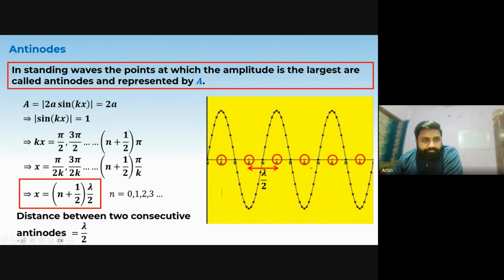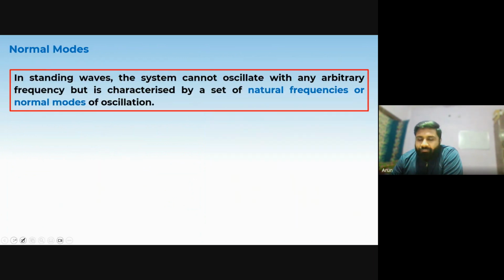Now, what are normal modes? In a standing wave, this system cannot oscillate with any arbitrary frequency. The frequency at which a standing wave will vibrate depends on the incident wave pulse and the reflected wave pulse, their amplitude and frequency. Because it is the resultant of these two waves, incident and reflected, they combine by the principle of superposition.